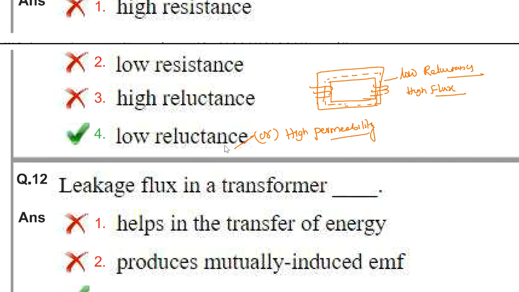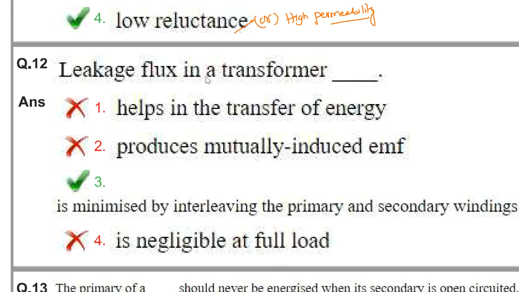Next one, the leakage flux in a transformer. Leakage flux in a transformer means the flux which does not do any useful work. The flux which is passing outside the air gap of the core we can call leakage flux.